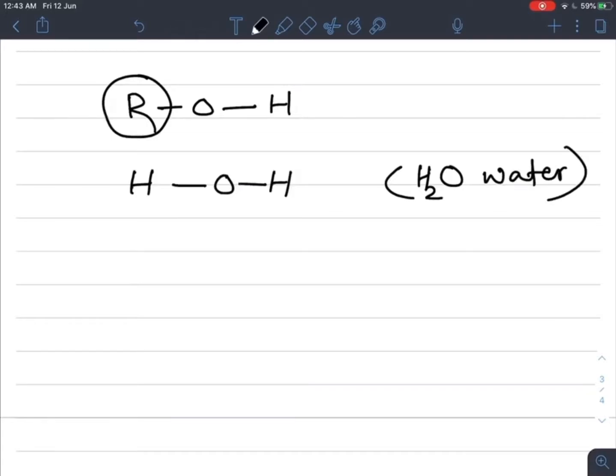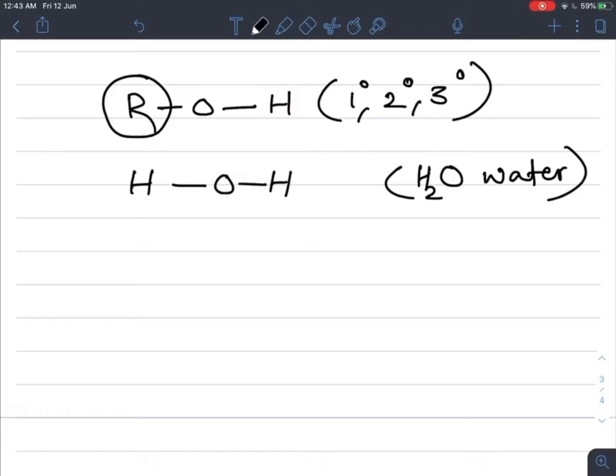If you observe, the breaking of the OH bond in case of water is easier than in any alcohol, whether the alcohol is primary, secondary or tertiary.